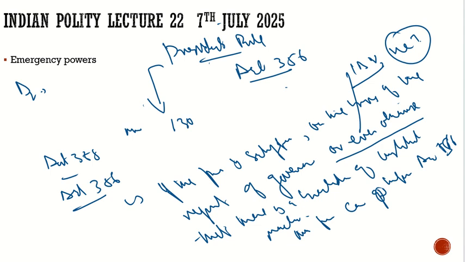So it can be the report of anyone. It can be the report of the governor, the report of the IB, or a report of anyone. If the president is satisfied that there is a breakdown of the constitution, then he can impose the president's rule. So let's see how long it will continue. If the governor or any authority or any body gives the report that there is a breakdown of the constitution in a particular state, then the president can impose the president's rule. So let's see first how it will be imposed and for how long. What is the limitation of the president's rule? Let's have a look at it.